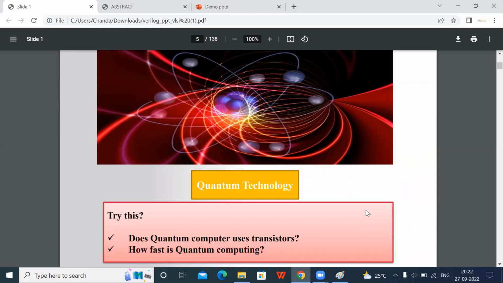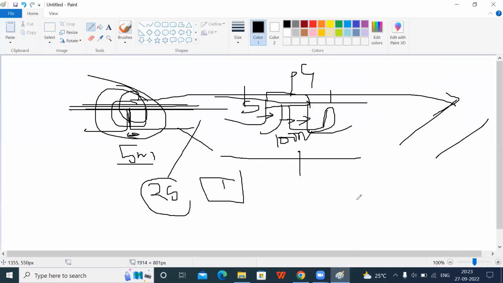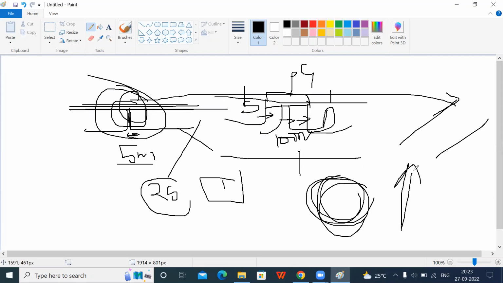maybe you know the spinning concept. Electron has the spin property. What is the spin property? It is like when we toss a coin, it may land on head or it may land on tail. Like that, an electron also has a spin property, like probability. Based on the spin property, if the electron is like head, it is an up spin. We will put some artificial magnetic field around it, and based on the artificial magnetic field and the spin, we will store the data.